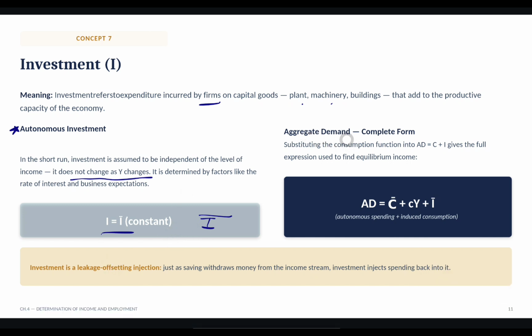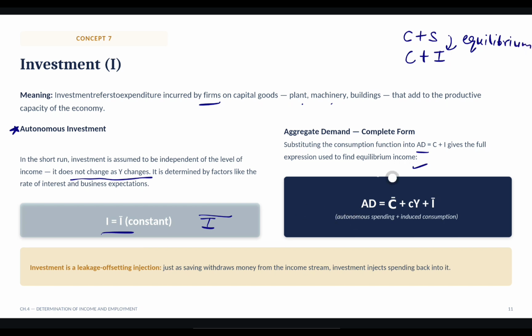And aggregate demand, substituting the consumption function into aggregate demand, is equals to consumption plus investment. It gives the full expression used to find equilibrium income. We have discussed it yesterday that consumption plus saving and consumption plus investment is same thing in case of equilibrium. Got it?